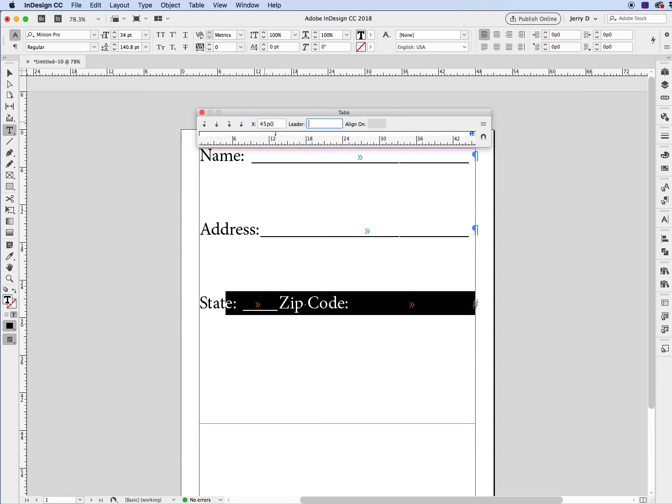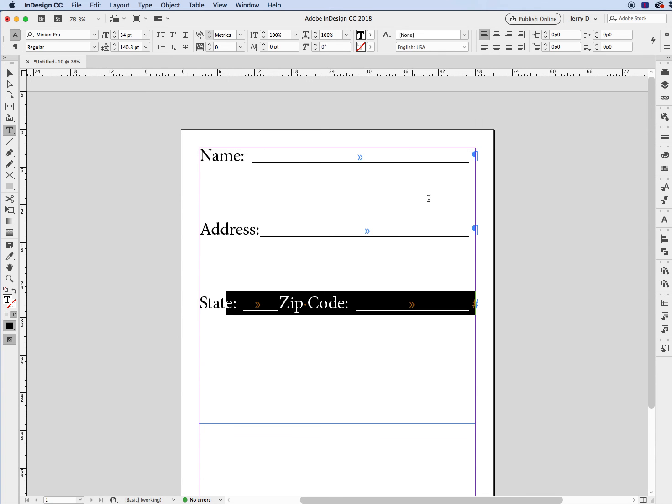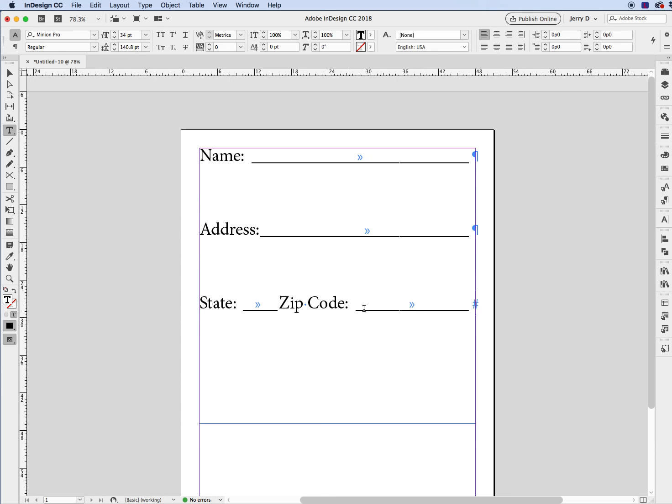And as you can see, it went all the way over to the right-hand side, and I'm just going to fill that with the leader so that now you can see the leader is filled with the underline, and that's how we can control the positioning of our text and their lines.